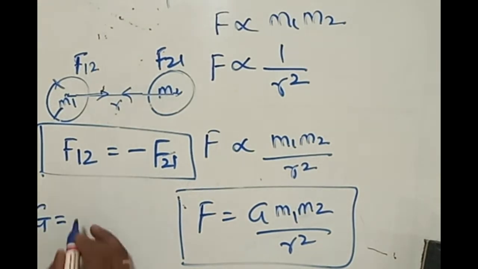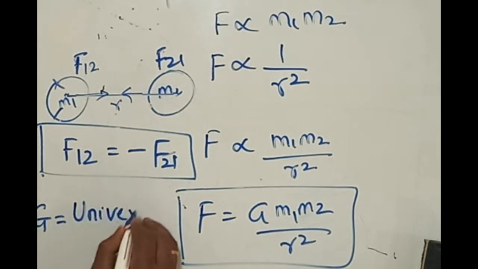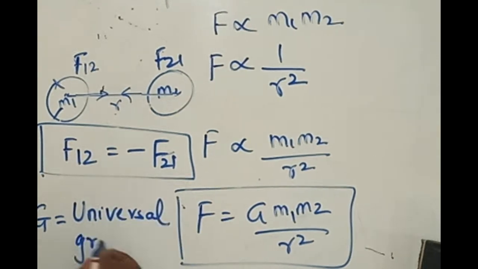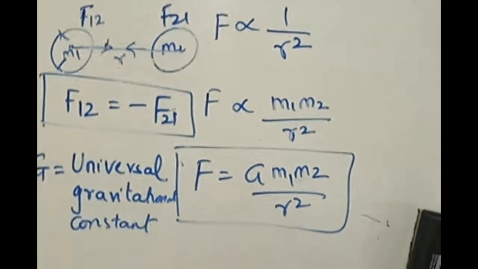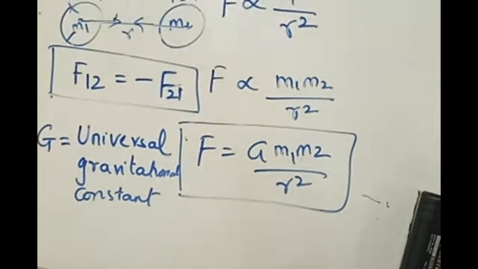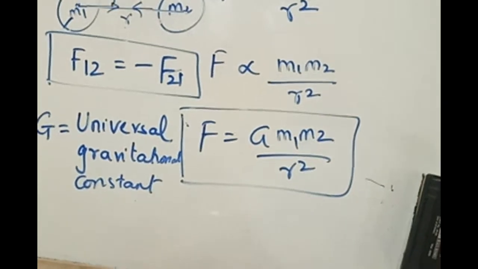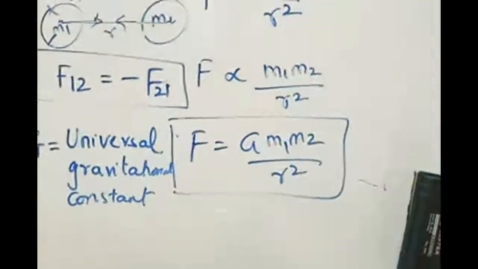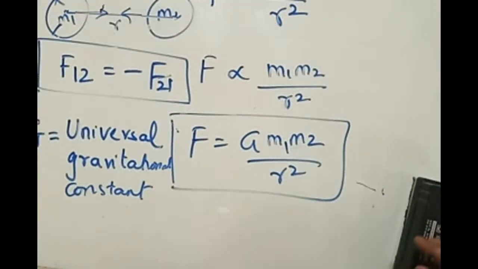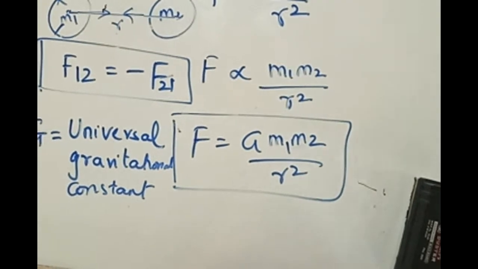And what is this G? G is called the universal gravitational constant. Earlier we have seen some dimensional formulas, right? There you have written a dimensional formula. Name that physical quantity. Anybody remember what that was? What is the importance of this capital G?